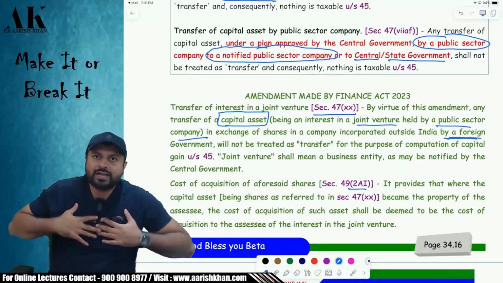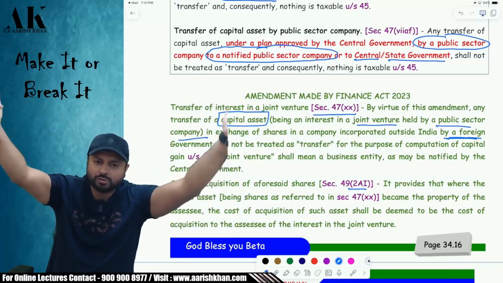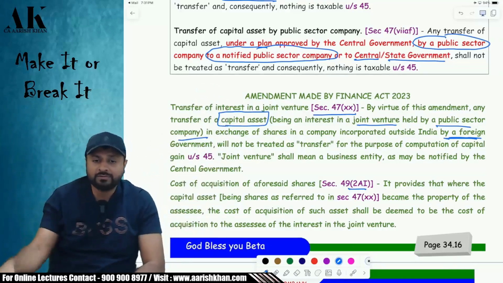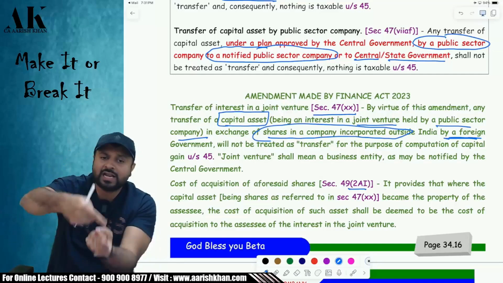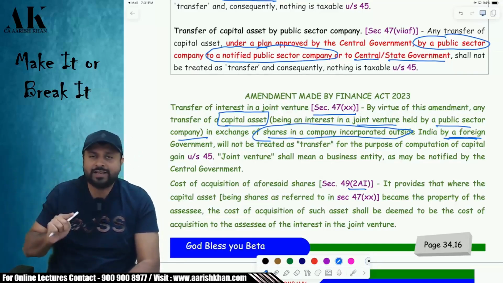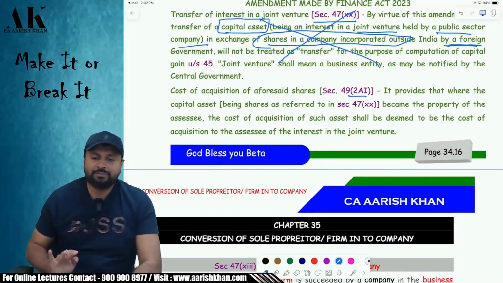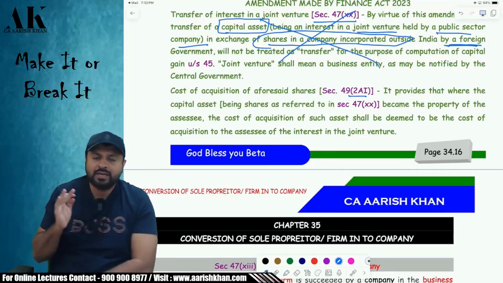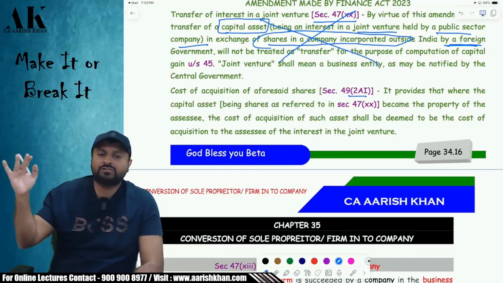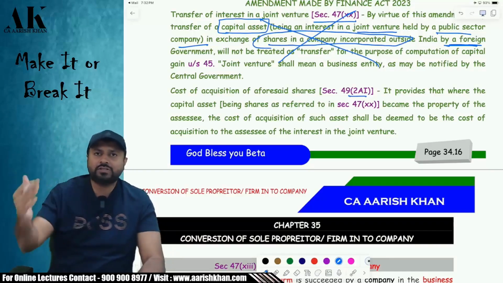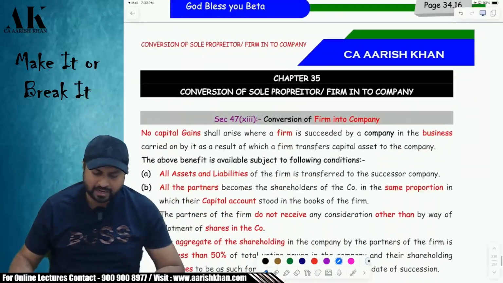So I am Steel Authority of India. I have some interest in a joint venture, and I am transferring that interest to a foreign company, in exchange of what? In exchange of shares of that foreign company. Are you clear? So what am I giving? I am giving the interest in the joint venture, and in return I am taking the shares of the foreign company. So that is exempt under capital gains. Later on, whenever I sell the shares of that foreign company, the cost of acquisition of the shares will become what? The cost of the interest in the joint venture. Whatever was the cost of interest in the joint venture, that will become the cost of acquisition of the foreign company shares. Is it clear? I hope it is clear to all of you.